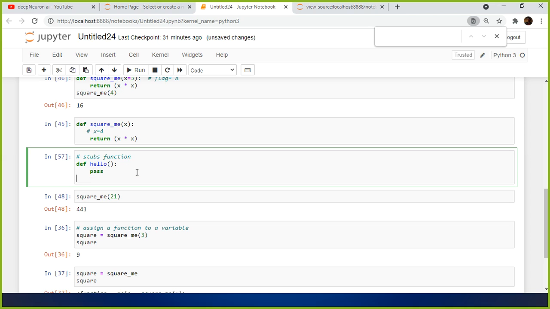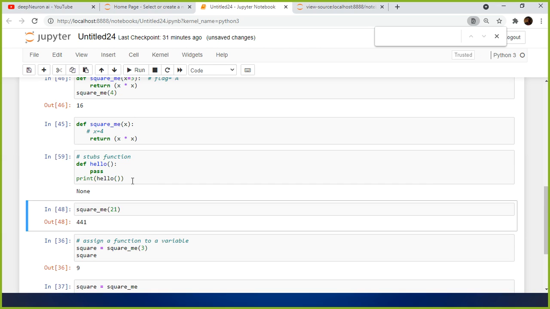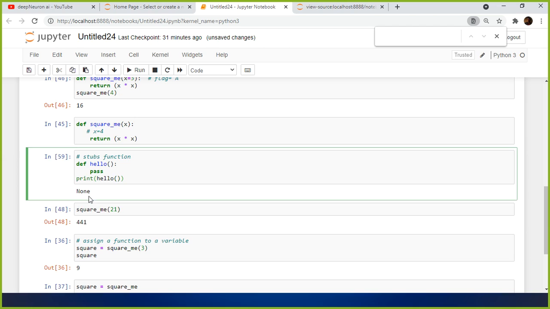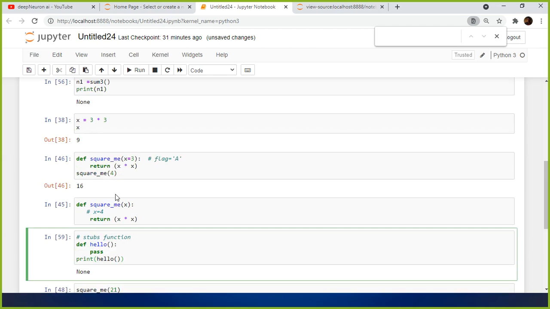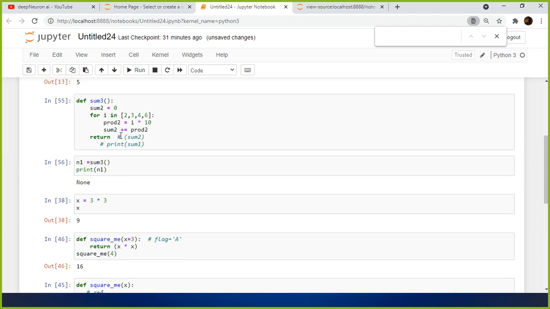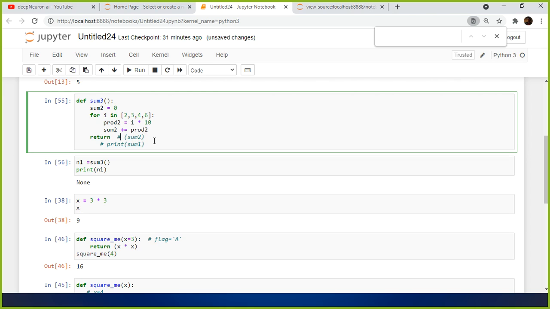And if you simply call the hello function, let's see what happens. It is not going to return anything. See, if I give print, it returns None. Yeah, as I told you, it returns None. So when you don't return any value, the output will be None. Or you can type None also here, but usually we don't return None.